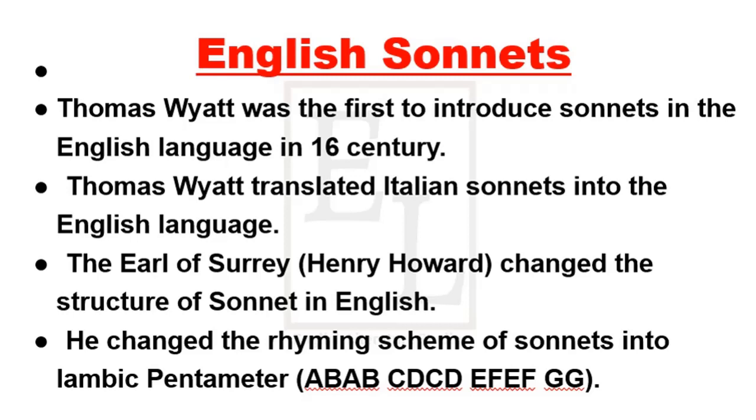He translated Italian sonnets into the English language. And later on, the Earl of Surrey changed the rhyming scheme of sonnets into iambic pentameter. And that was AB, AB, CD, CD, EF, EF, G, G. So Sir Thomas Wyatt was the first to introduce these Italian sonnets into the English language, and this happened in the 16th century when he translated Italian sonnets into English. This way sonnets became part of the English language.